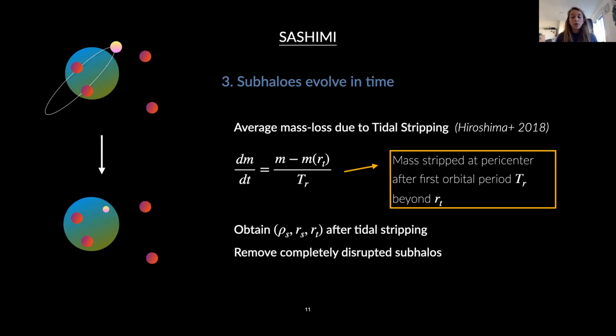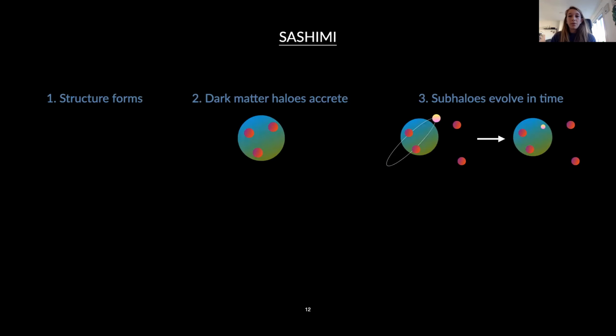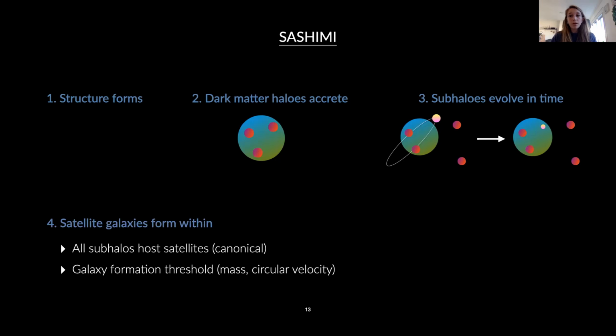So this results in subhalos that have different internal structures, and more importantly, some subhalos that are completely disrupted and removed from the model. So these are the main steps of the model that I just discussed. And moreover, not all subhalos form satellites within, and whether a satellite galaxy is formed depends on the galaxy formation model.